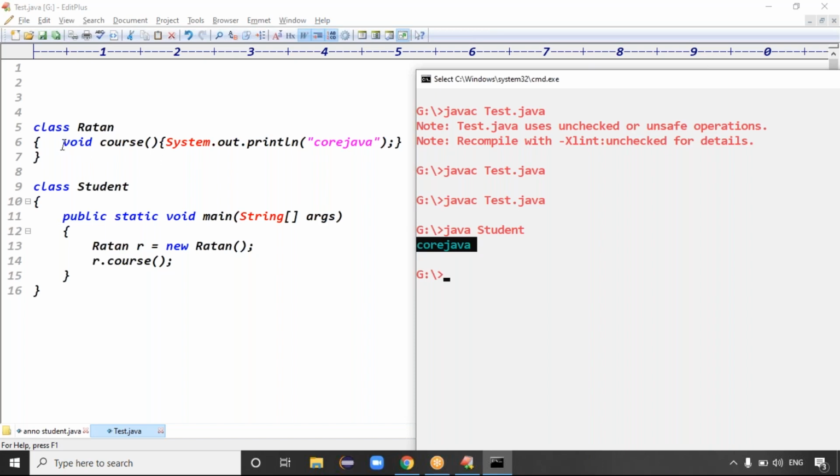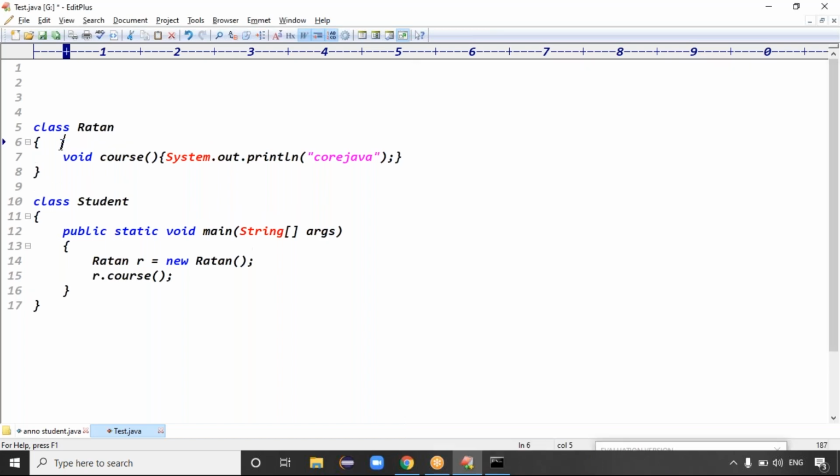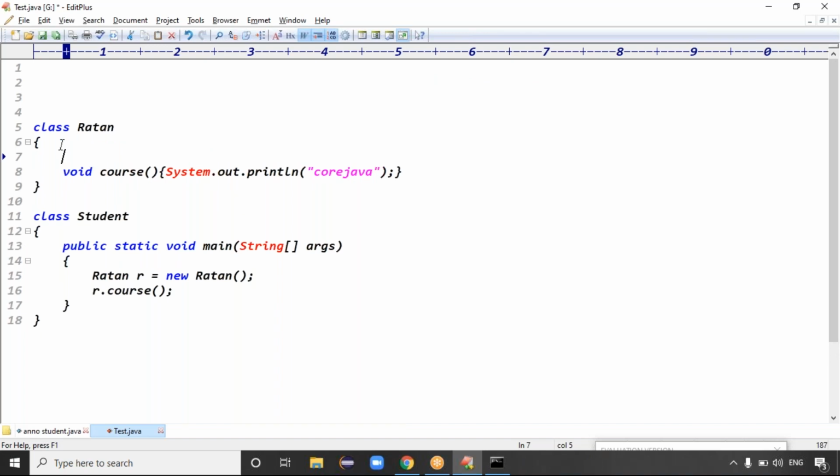Later I said my method is deprecated, guys. My method is no longer useful, but in place of Core Java we have some alternative. If a method is not useful, instead of removing the data, I will mark that message as deprecated. To specify your data is deprecated, we have this annotation, @Deprecated. Now which annotation here? @Deprecated.